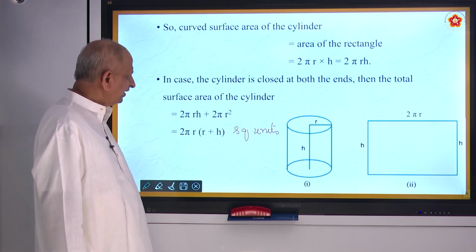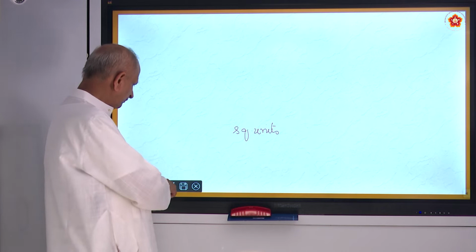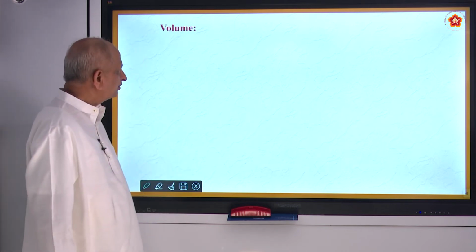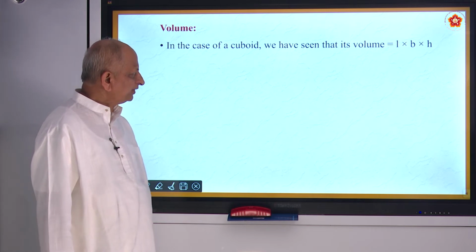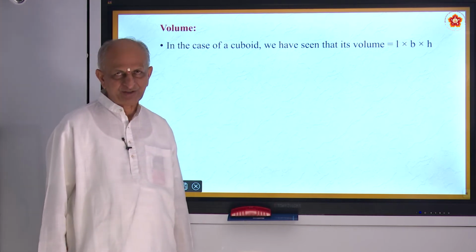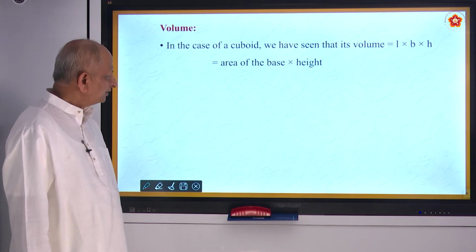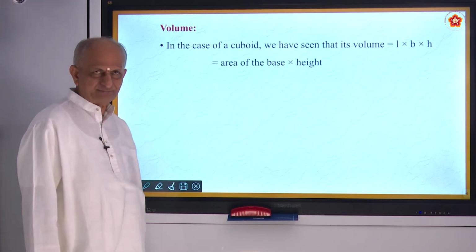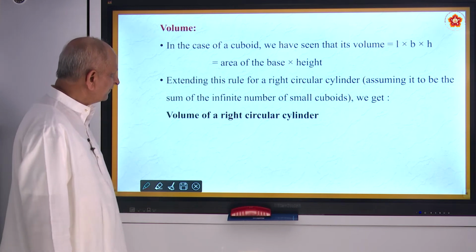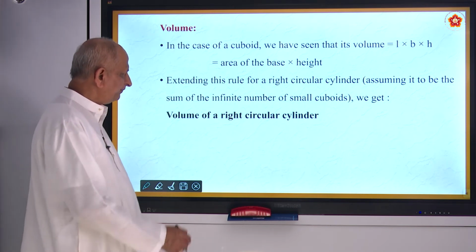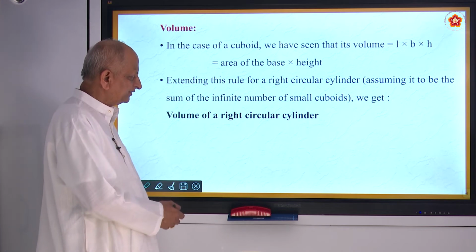Similarly, you can find out the volume of the cylinder. In the case of a cuboid, we have seen that volume is l into b into h, that is, area of the base into height. So here, what is the shape of the base? A right circular cylinder is made up of circles.